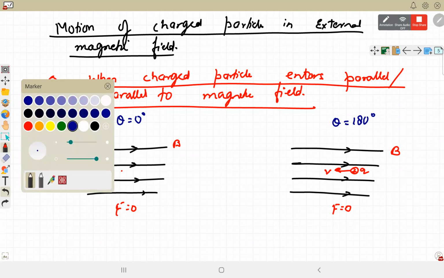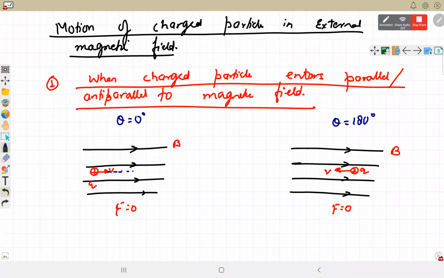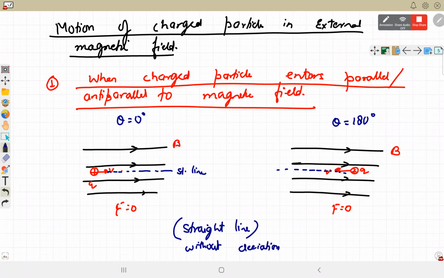There will not be any change. There won't be any change in the path. So the particle will be moving in a straight line. Particle, when it enters parallel to the magnetic field, it follows a straight line path without any deviation. And that is where it is different from electric field.